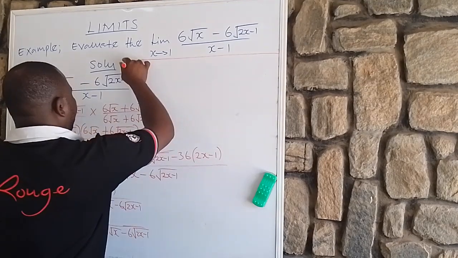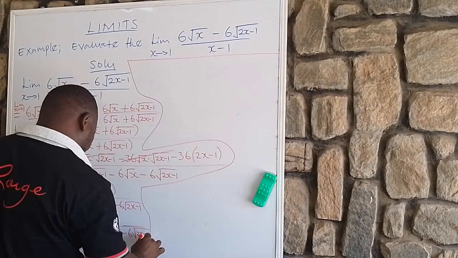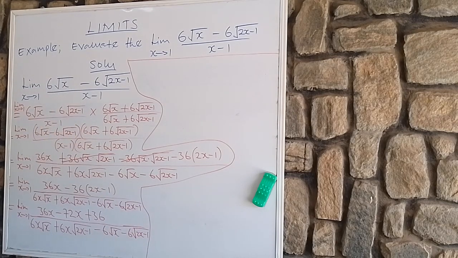Okay. So now look at the denominator here. What is common? I know some of you want to say 6x root x. It's a lie. What is common here is what? 6. Is that clear? So we factor out 6. Then look at the numerator. What is common here is 36, isn't it?